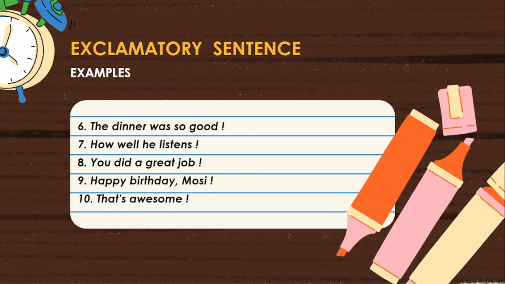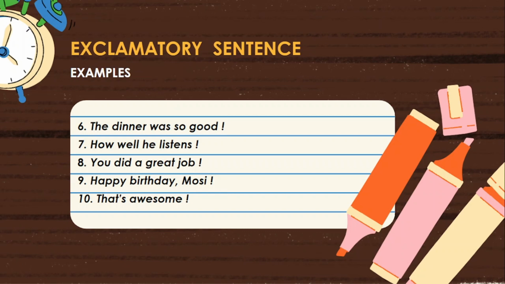Let us observe the remaining features also. The sentence is not started with an exclamatory word. Next, the subject, the dinner, and verb was are not present at the end. Observe it. It has been taught that they are optional but not compulsion. Next, seventh one. How well he listens. In this sentence, he is the subject. Listens is the main verb 1. The sentence is in present simple in active voice.